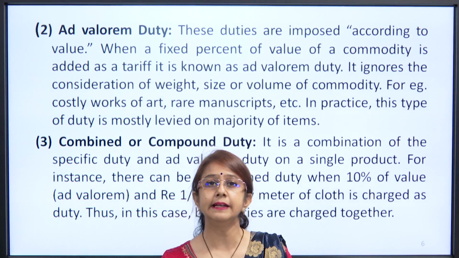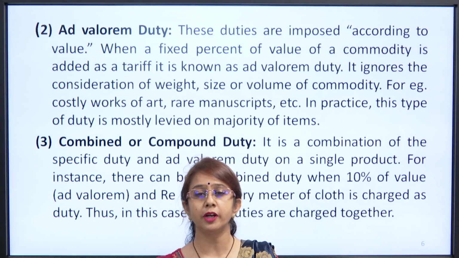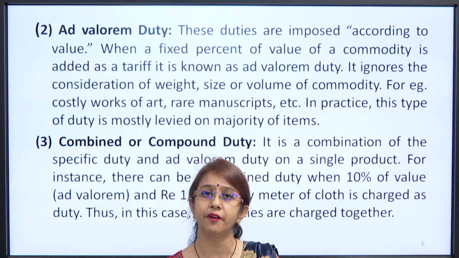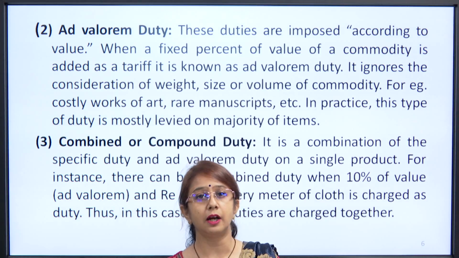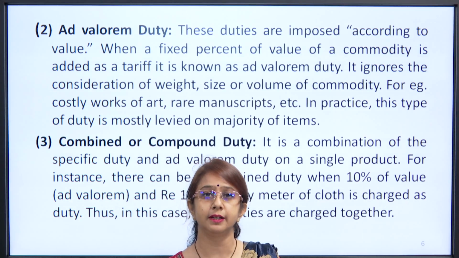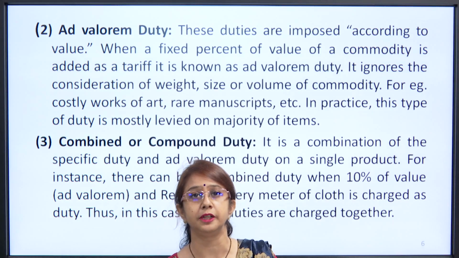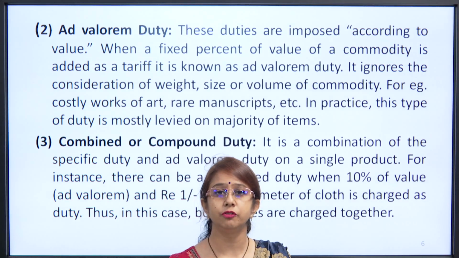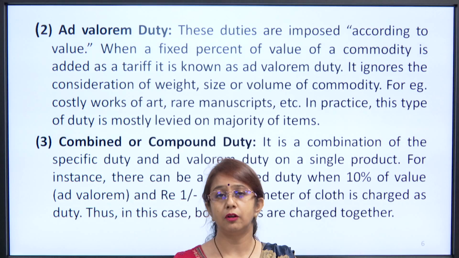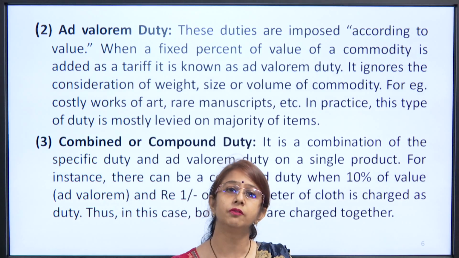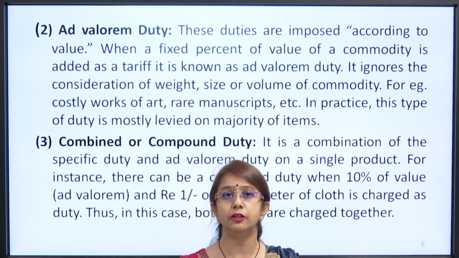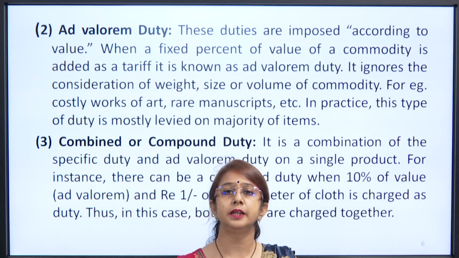Now, second is the ad valorem duty. We were talking about the products which cannot be quantified, which cannot be measured, and according to the measurement we cannot levy any kind of specific duty on such goods. So, for those kinds of goods we have ad valorem duty. These duties are imposed according to the value. The government will analyze the value of such product, and then a fixed percentage of the value is fixed as ad valorem duty.